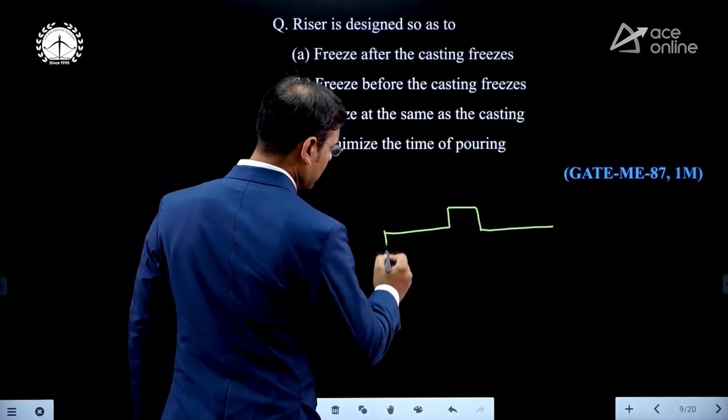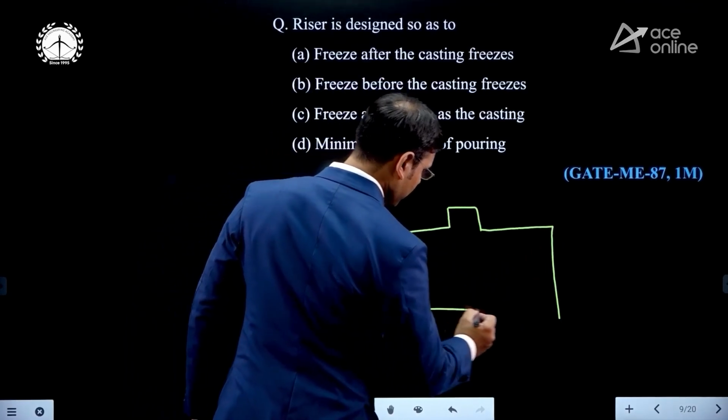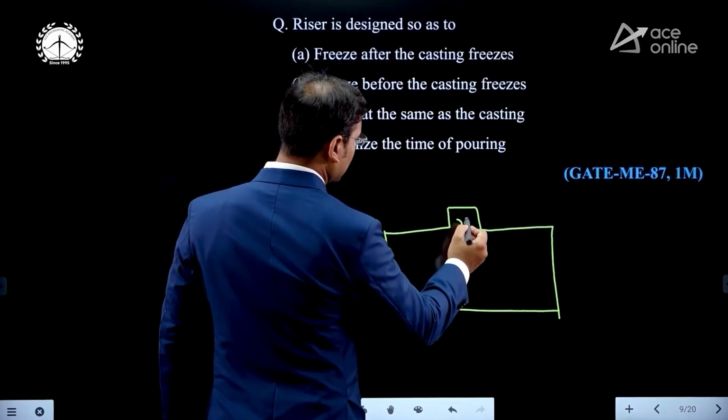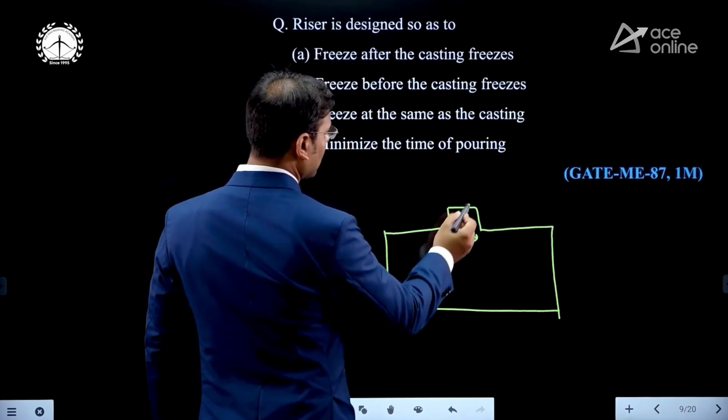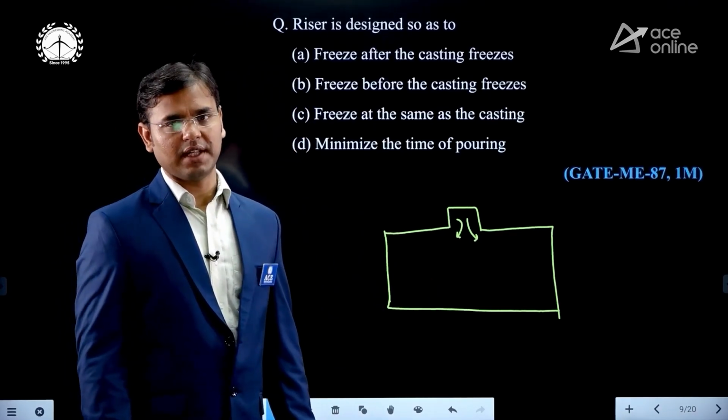Just see, this is the riser and this is the casting cavity. You see that the riser is continuously supplying molten metal to the casting cavity.